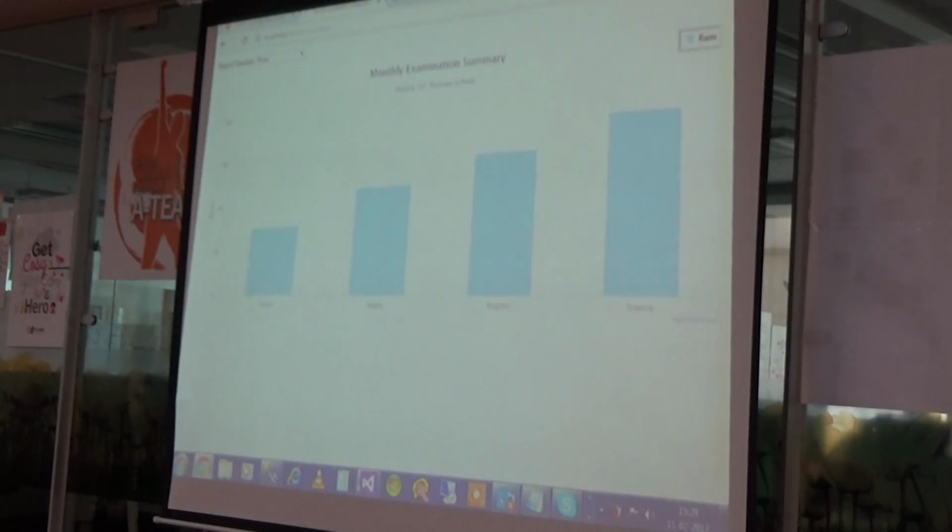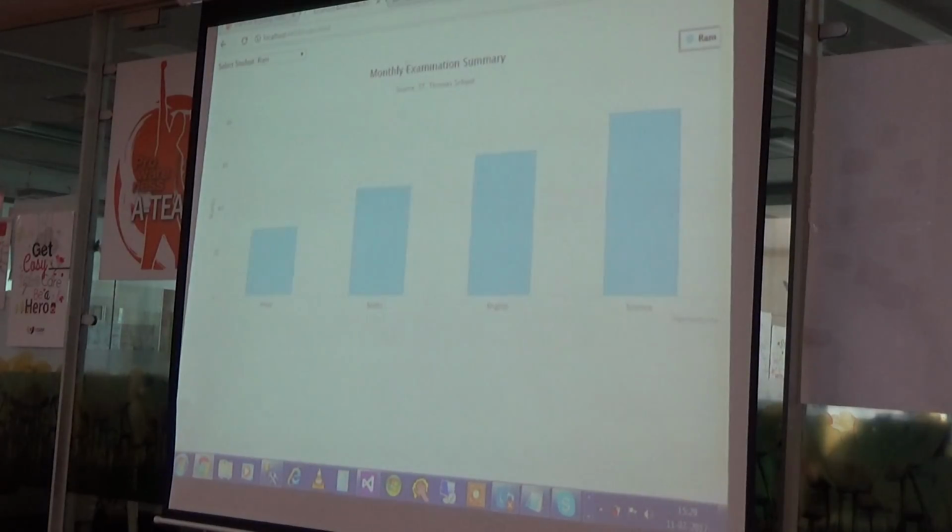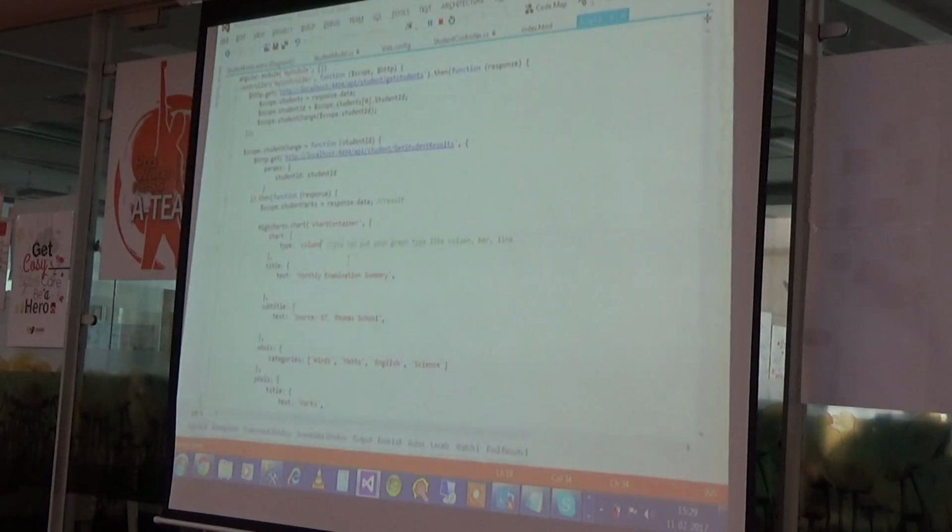Now the next step in our Highchart is, you can see here I have used title and subtitle. These are not mandatory, but if you want to show them, you can. In the title you have a text property, and in the subtitle you have a text property. As you can see, this is my title and this is my subtitle.